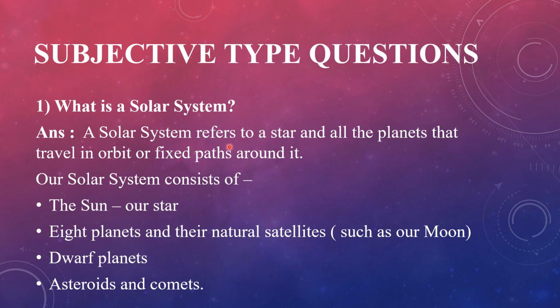A solar system refers to a star and all the planets that travel in orbit or fixed paths around it. Our solar system consists of the Sun, our star, 8 planets and their natural satellites such as the Moon, then dwarf planets, asteroids and comets.